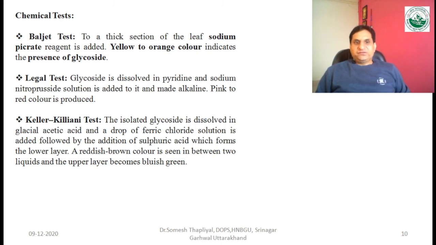In the Legal test, we take the glycoside sample and dissolve it in pyridine and sodium nitroprusside solution, and then it is made alkaline.